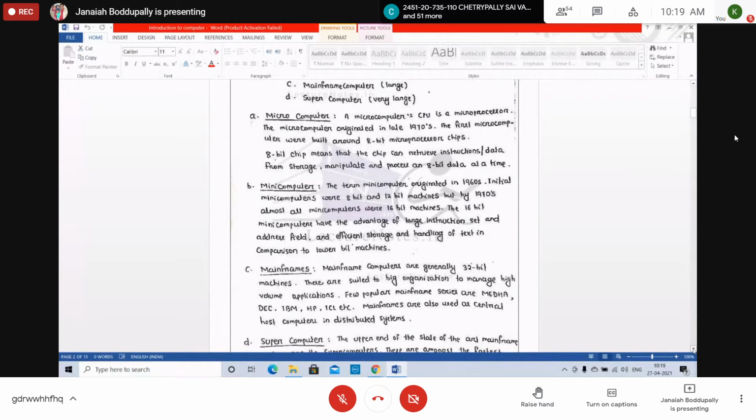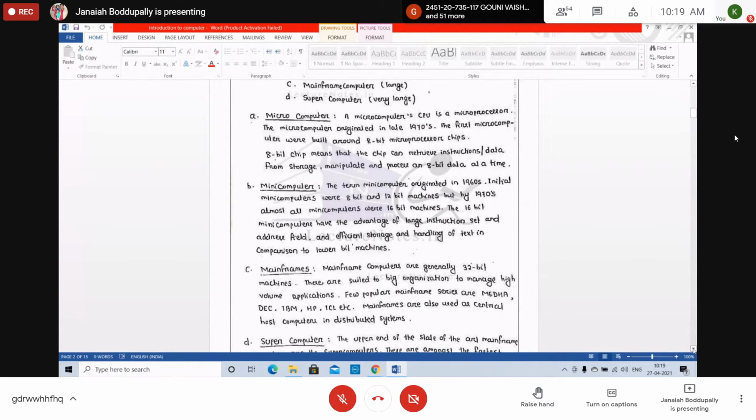Nowadays we download MBs and GBs at a time. But this microcomputer could process only 8-bit data. In the 1970s, it was used, 8-bit data at a time, not more than that. That's why it is very small.